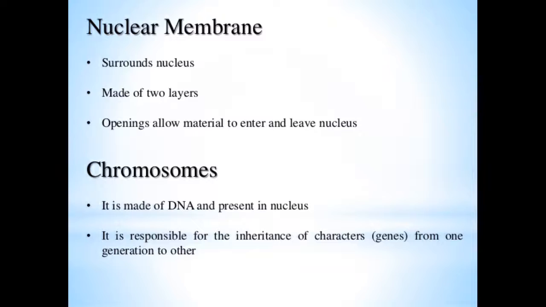Now see the details. The nuclear membrane surrounds the nucleus and is made up of two layers. Openings that allow material to enter and leave the nucleus are called nuclear pores. Chromosomes are made up of DNA and present in the nucleus. They are responsible for the inheritance of characters from one generation to another.